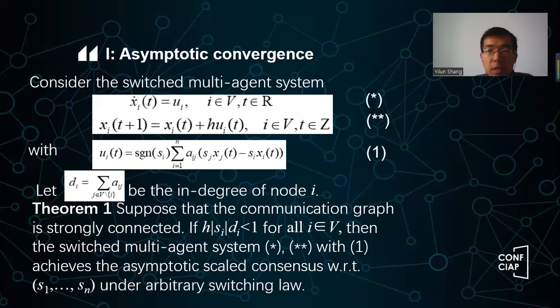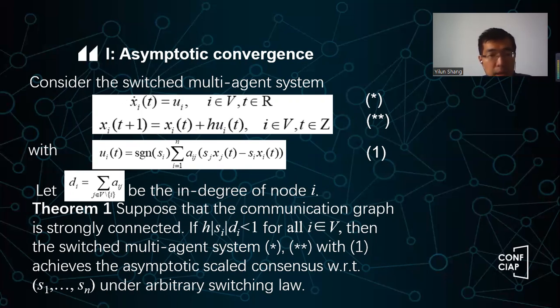So next we will introduce our main results. The first result is about asymptotic convergence. You still remember, asymptotic convergence means the discrepancy between x_i and x_j, or maybe s_i x_i and s_j x_j, will converge to zero as time goes on, right? Now we consider the switched multi-agent system. Again, for switched, we mean we have a discrete time component and a continuous time component. It is like this: x_i dot equal to u_i, this is a continuous time system. And then we have a discrete time system, x_i(t+1) equal to x_i(t) plus h u_i, okay? And then here we specify the u_i.